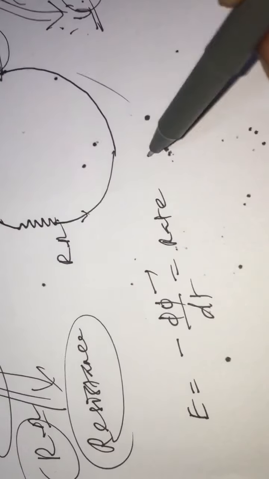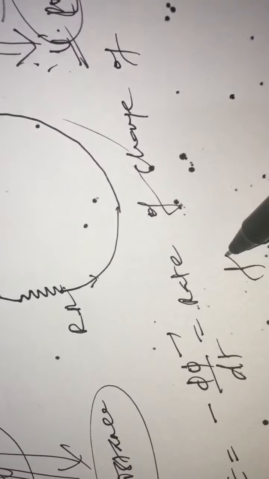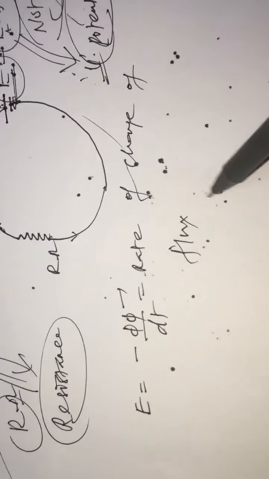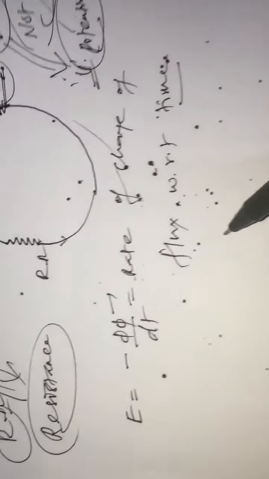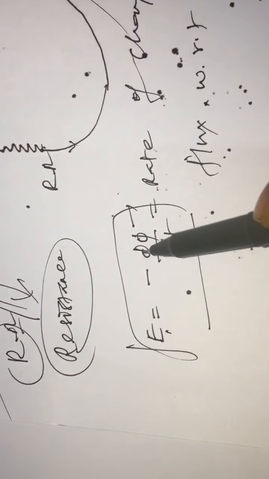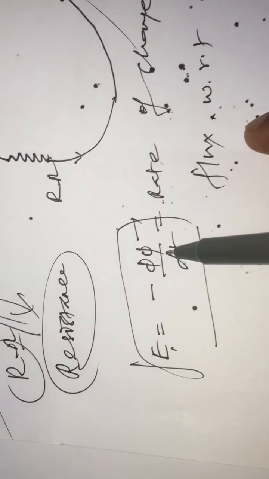This simply means the rate of change of flux with respect to time. The rate of change of flux with respect to time will be considered as EMF. EMF is a scalar quantity, sir. Again, don't think that this minus sign represents anything else: it represents that the induced current always opposes the cause which has produced it.